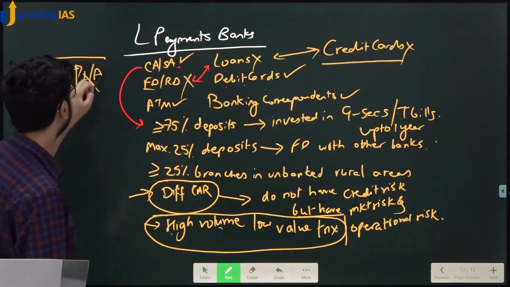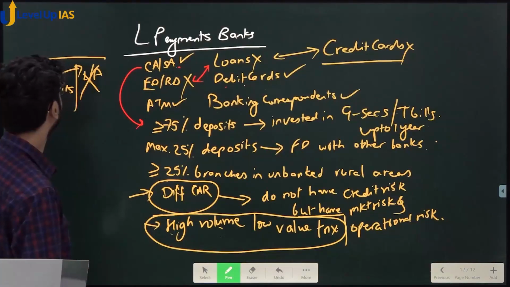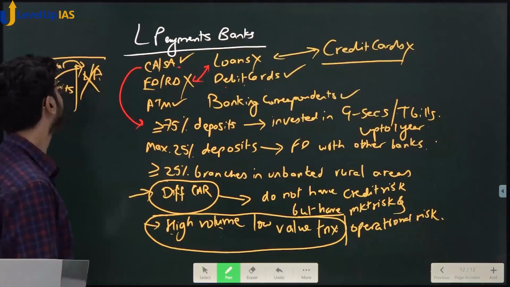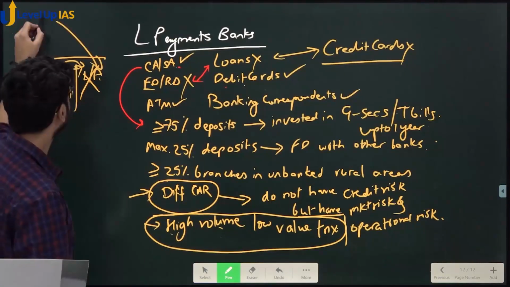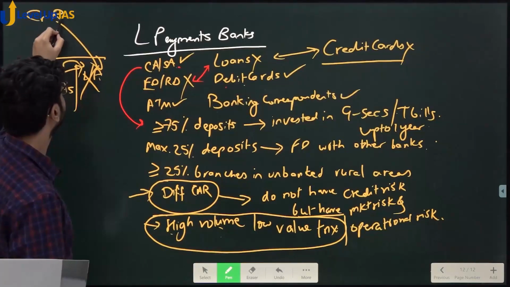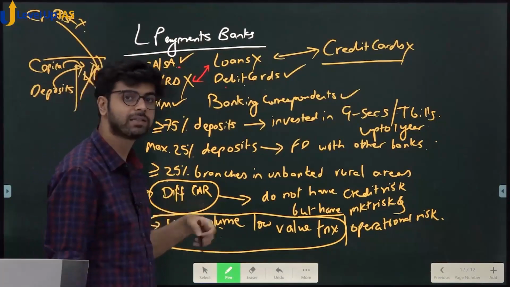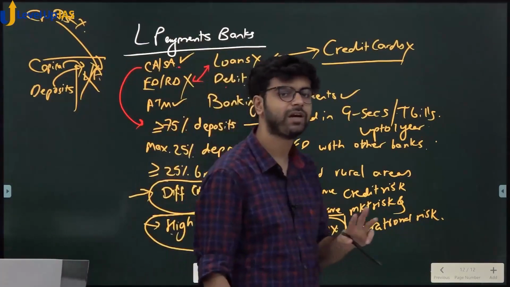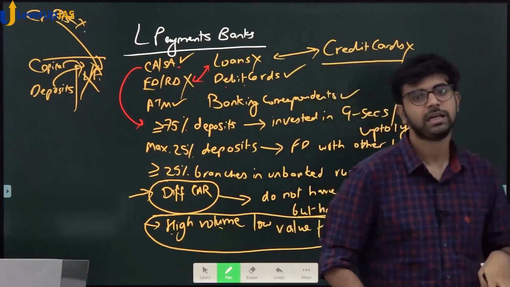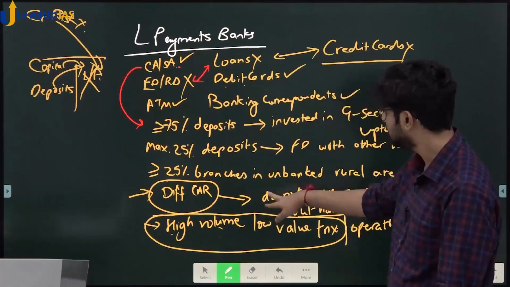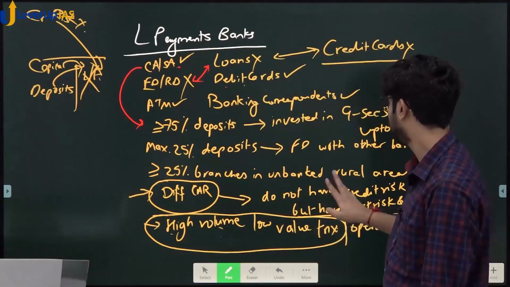So if this is not there, how would you define the capital? And capital was dependent on this, na? This is not there. So a different type of capital adequacy ratio is there. Why? Because credit risk toh nahi hai. Credit risk is not there. So if credit risk is not there, toh kya? Operational risk is still there. Market risk is still there. Remember, there are three types of risk. We have seen in Basel pillar number 1. Yes or no? Basel 3 pillar 1. Right? That is why CAR, and then high volume and low value transactions.